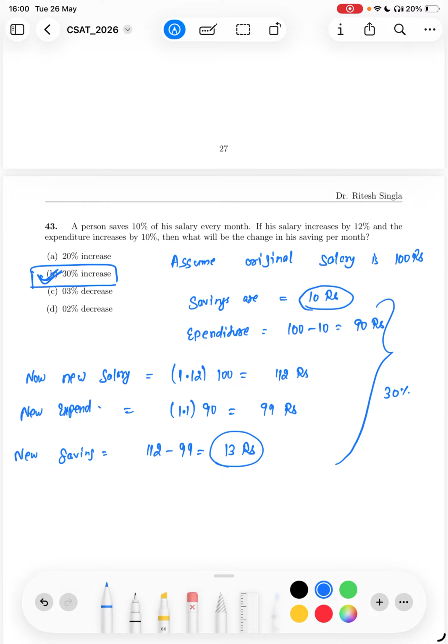Option B, sorry. Earlier he was saving 10 rupees, now he is saving 13 rupees, so the change is 30% of his savings. It is not 3, because people might have done a 3% increase. You need to check whether it is an increase or decrease also. So it is a 30% increase. They might have given the option of 3% increase, and a student might have clicked that, but no, the change is 30%. Very easy question again.